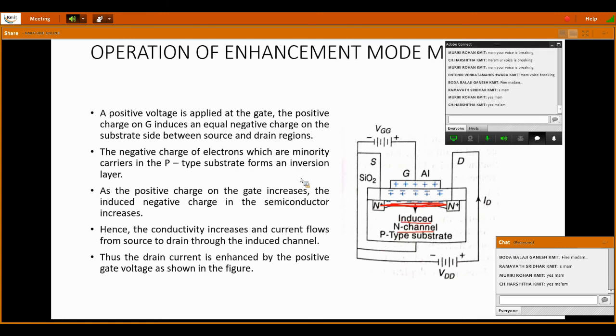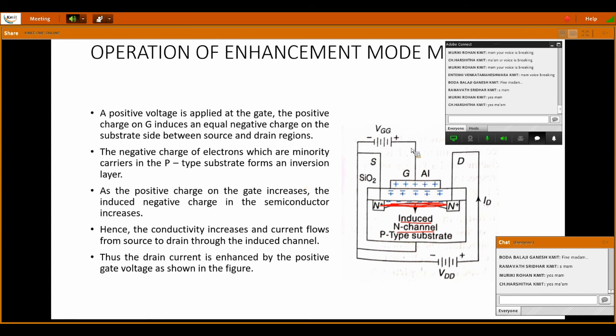If no channel is created, how does current flow? That's the slight change in MOSFET compared to JFET. In MOSFET, the voltage itself creates a channel, and only if the channel is created does conductivity take place.